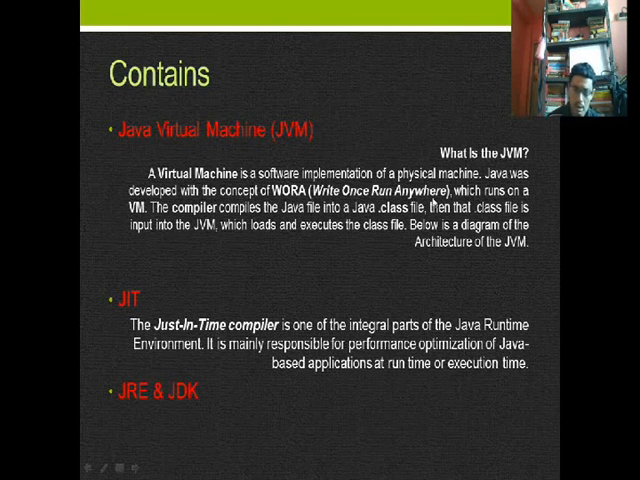Java can run on the Windows operating system, it may run on Linux, it may run on Mac OS, etc. The compiler compiles the Java file into a .class file. Then the .class file is input into the Java virtual machine, which loads and executes the class file. We will see the JVM architecture in the next slide. Now JIT is a just-in-time compiler, one of the integral parts of the Java runtime environment, JRE.